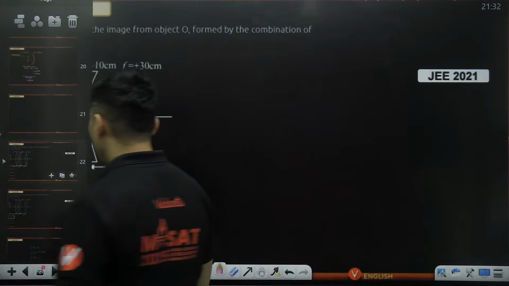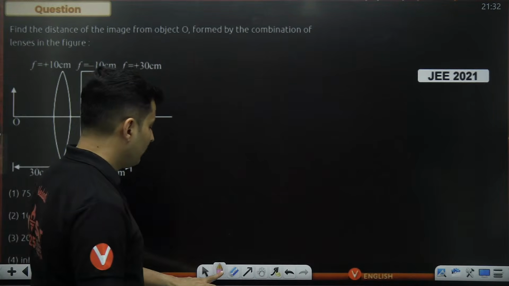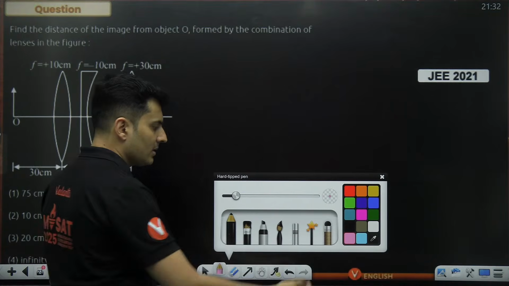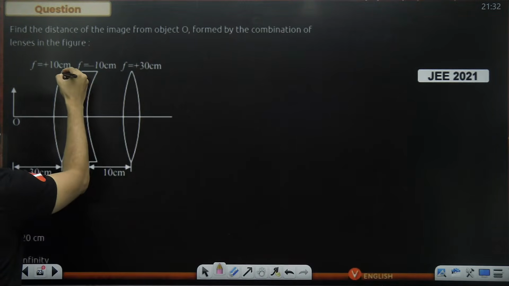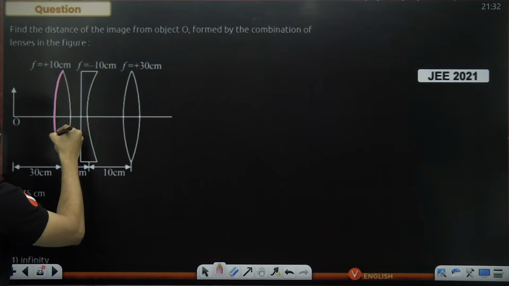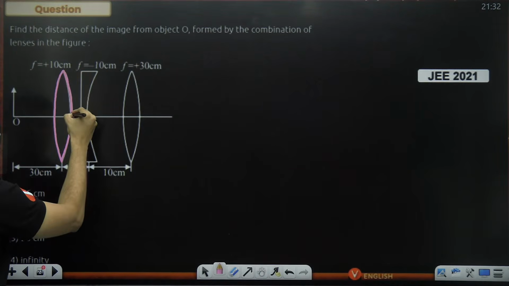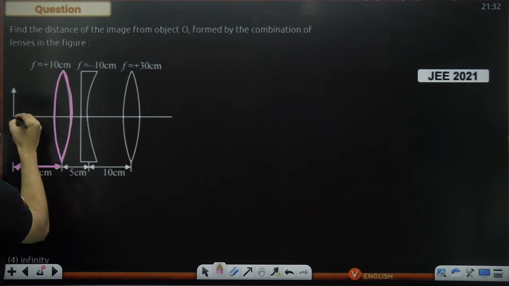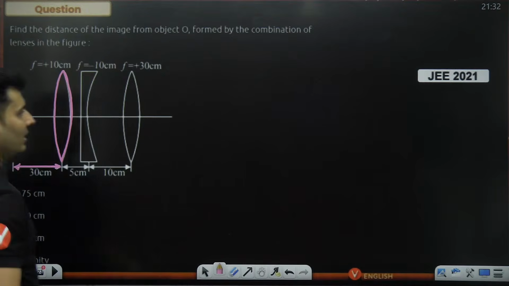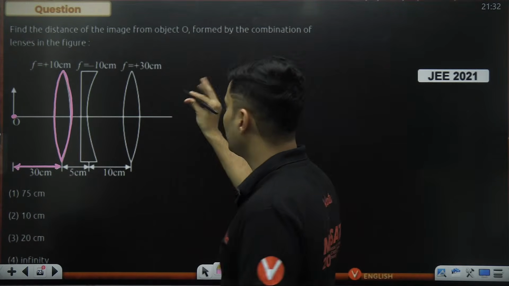Now this problem has to be done in parts. So let me just duplicate this. Forget the other lenses. Just focus your attention on this particular lens for now. Nothing else. As you can see, the object distance is 30 centimeters. I will locate where the image is formed. Observe it carefully. Just focus on that lens, nothing else.